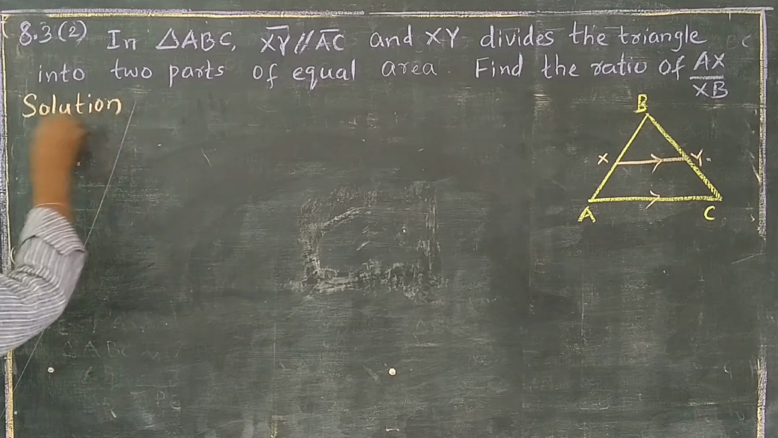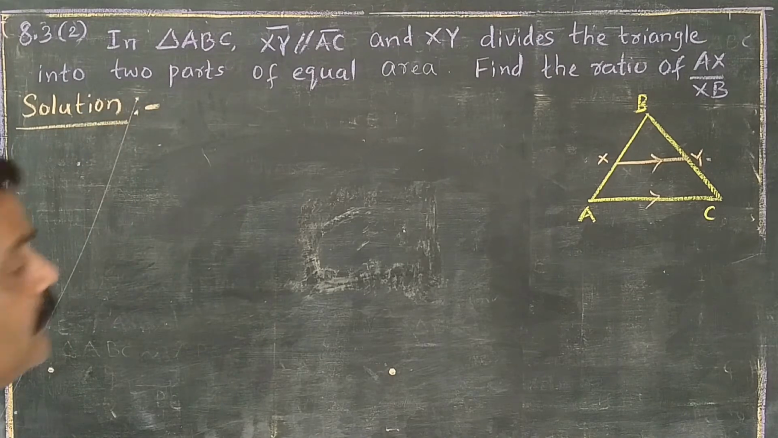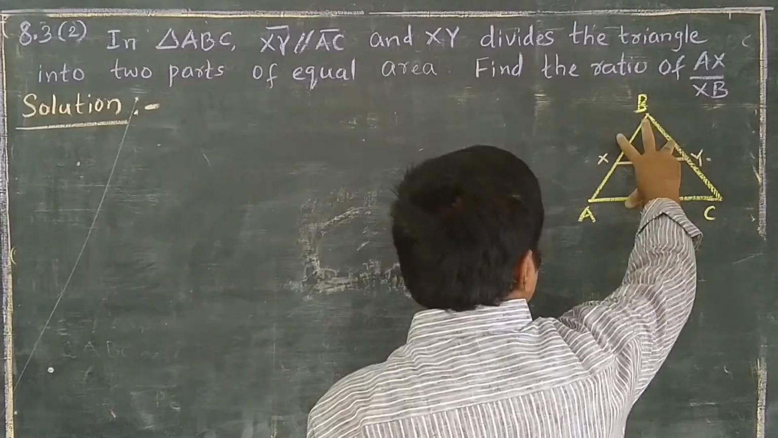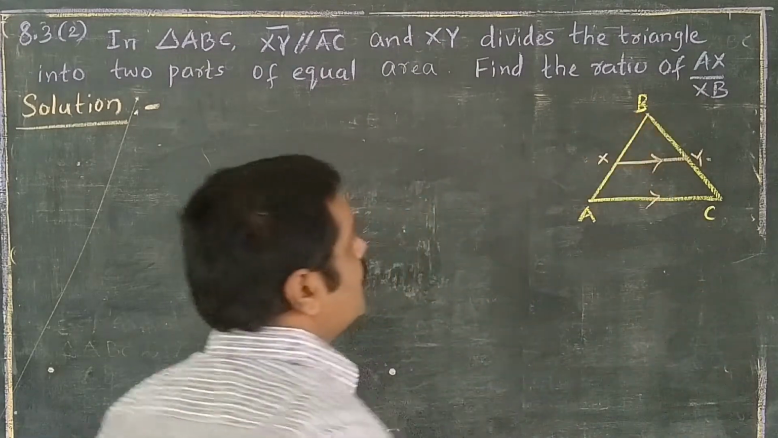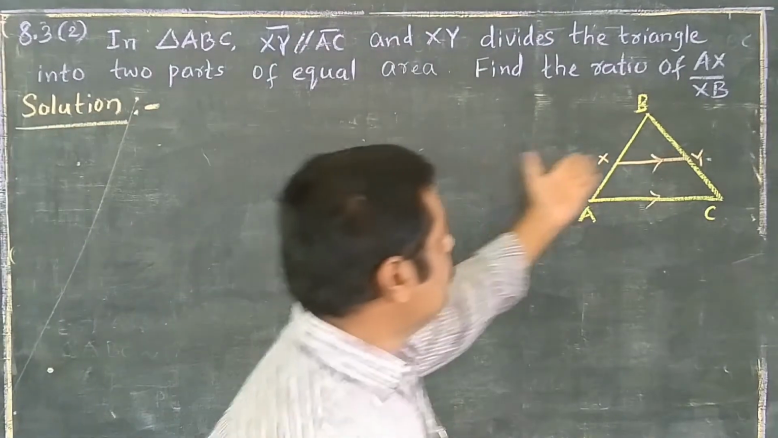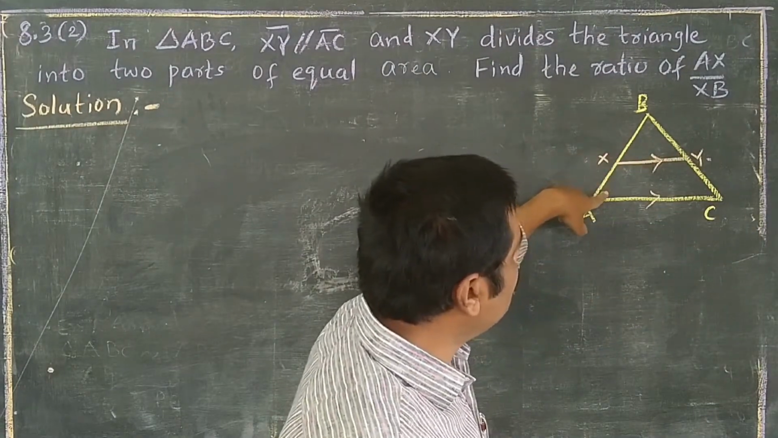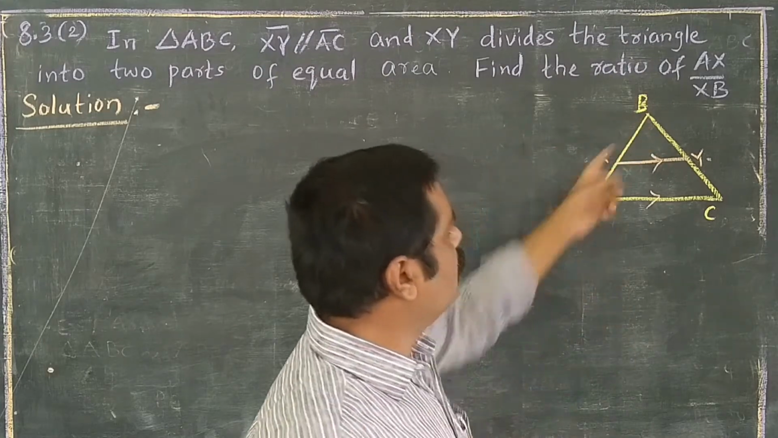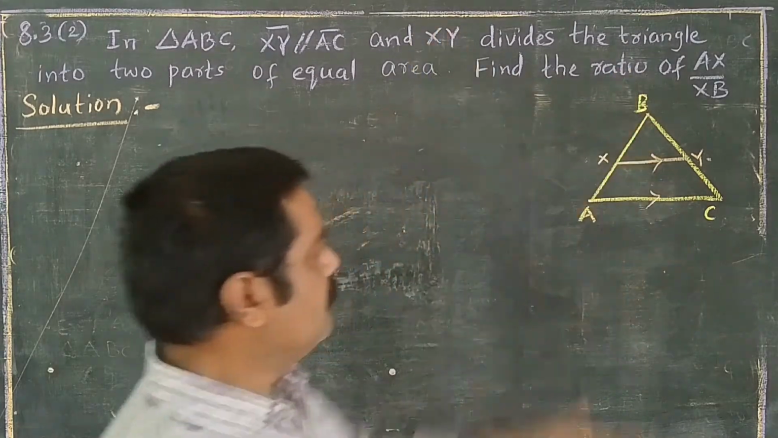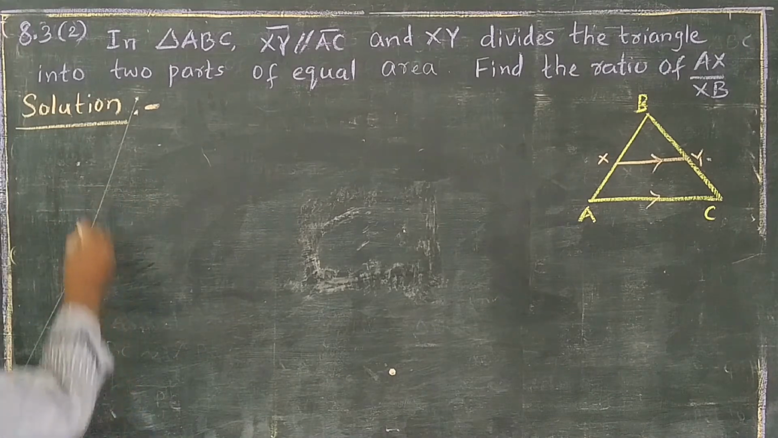Listen carefully. Simple question only. First of all, we are going to show that the biggest triangle and the smallest triangle are similar triangles. Very easy. This is a parallel line, so this is a transversal, and these two angles are equal. And there is already a common angle. Automatically triangle BXY is similar to triangle BAC by the AAA similarity criterion. That's what I am writing here.